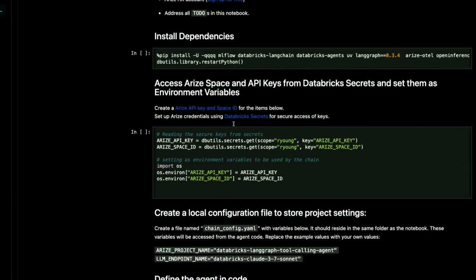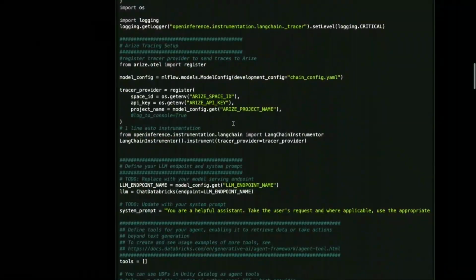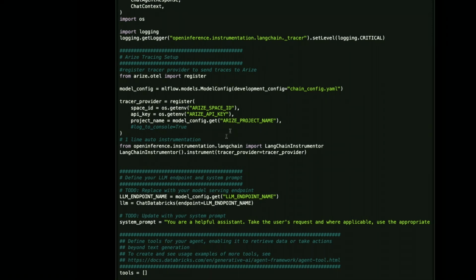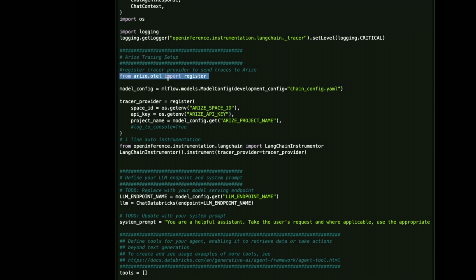I'm sure if you guys are using Mosaic ML, you've probably already done most of this. But typically the way that most teams will set this up is using an instrumenter. So you'll go through and set up on Mosaic how you want to define your agent. And what you're seeing here is just the tracing setup.